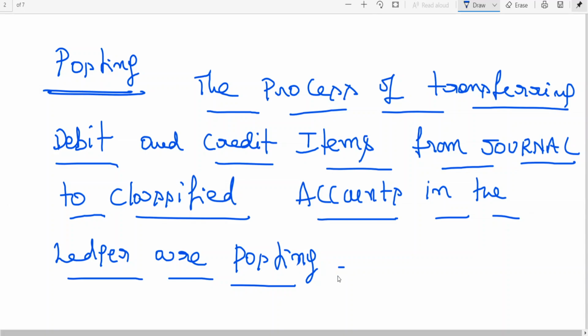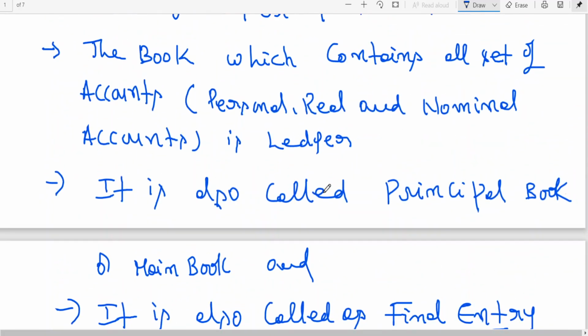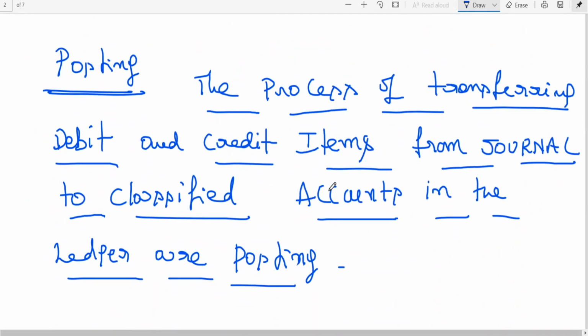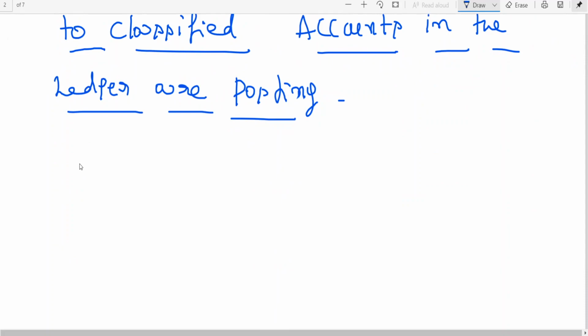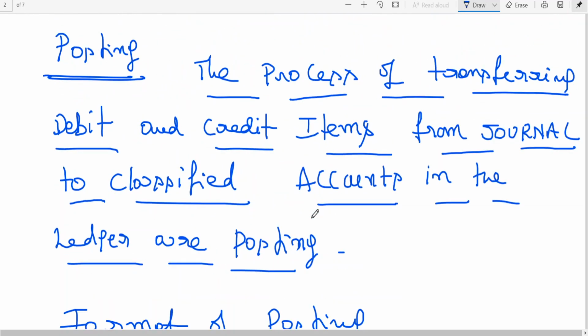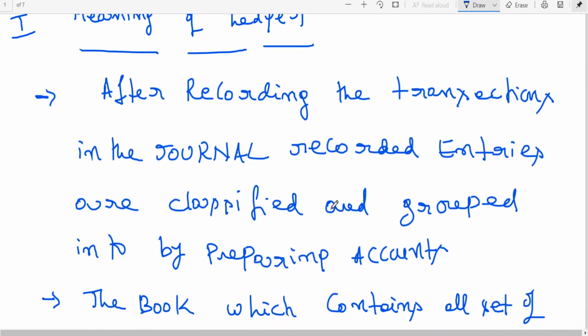Clear to all of you what is posting? The process of transferring debit and credit items from general to classified accounts in the ledger is called posting. Okay, so we have learned the meaning of ledger and now posting. Let us see how to go for posting. Before that, we have the format of posting.